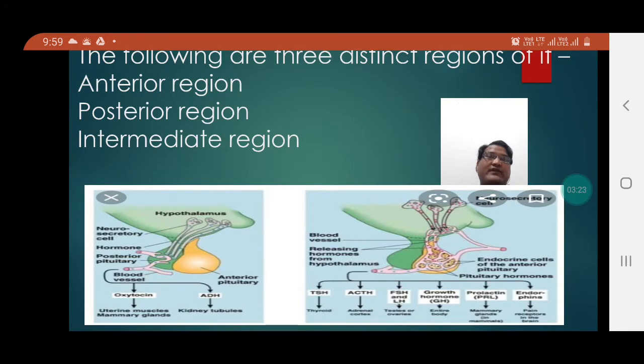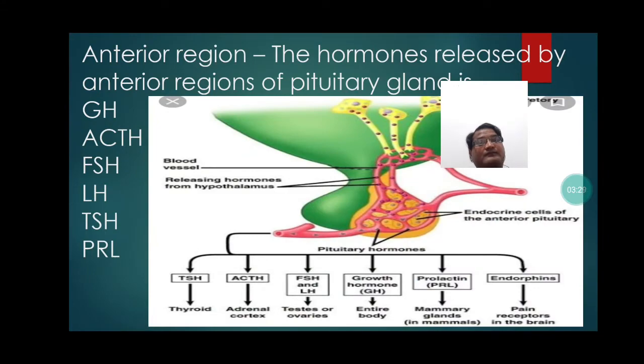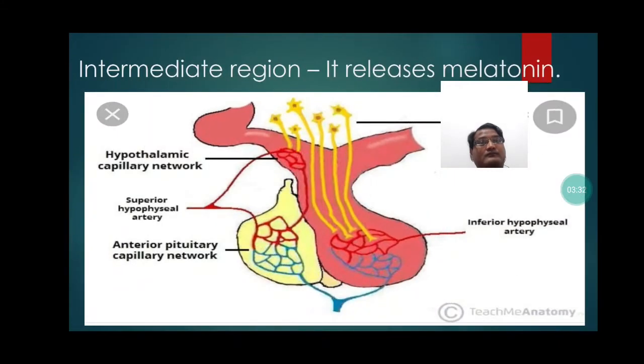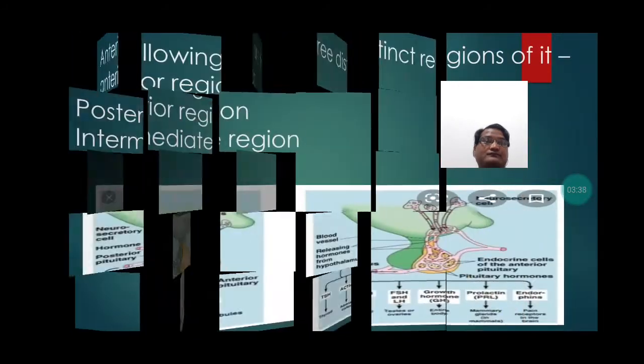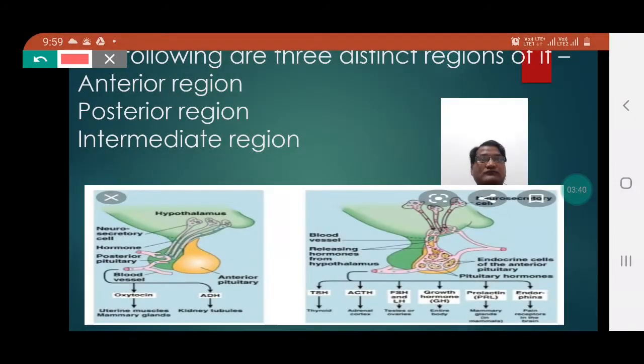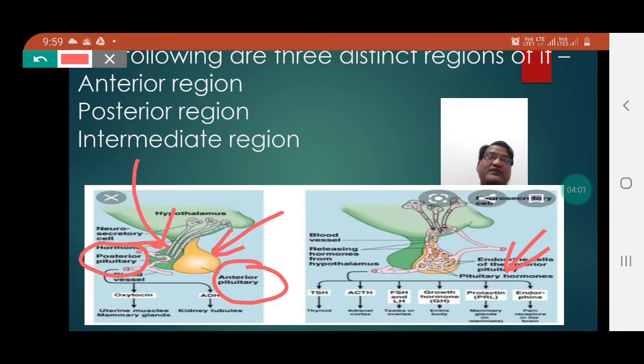Now students, if you concentrate here, you can easily find the anterior pituitary and the posterior pituitary. Anterior is this and the posterior is this. These are the hormones which are secreted from the anterior region.